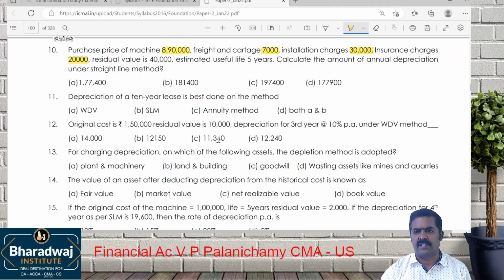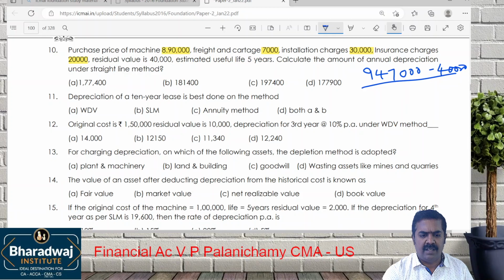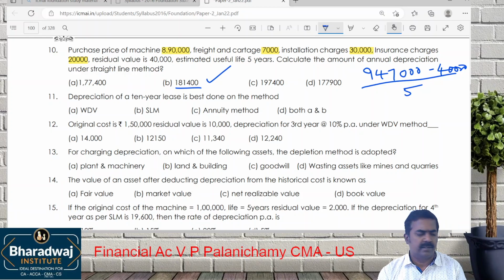What is the cost of the asset? 9 lakh, minus scrap value. What is the scrap value? Divided by 5 years. 1,81,400. Cost minus scrap value divided by life of the asset.